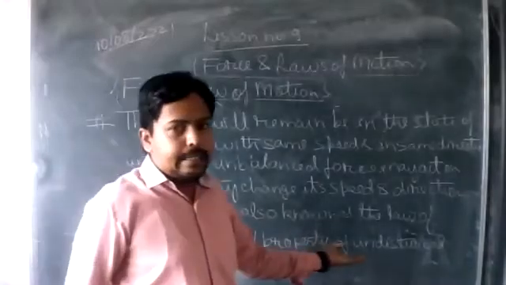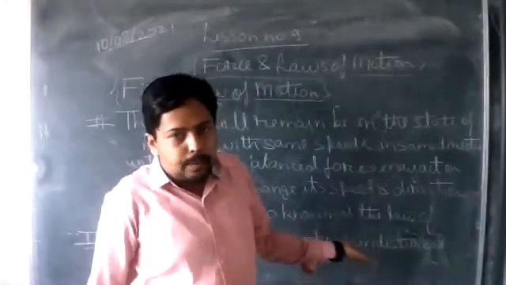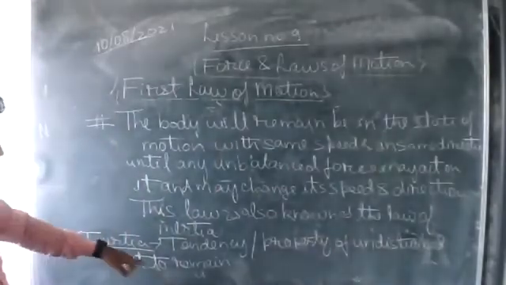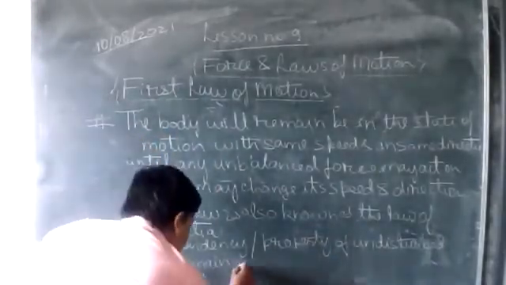If the object is undisturbed, that means it is at rest, that's why I'm using that, to remain at rest.